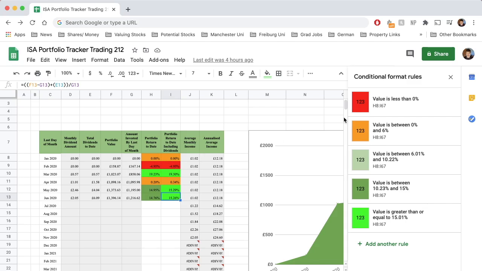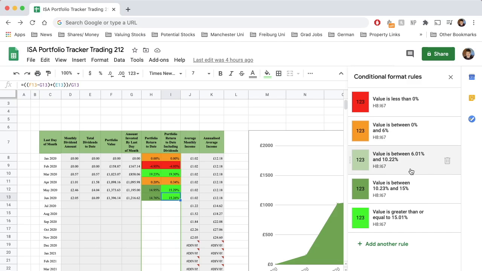Anything less than zero is obviously terrible. You're losing money, that's awful, so that's red. Anything between 0 and 6% is orange, because again, that's not great. You could get those sort of returns if you looked around, or maybe not now, but certainly 1% if you looked around in a savings account without taking any risk. So obviously we don't want to be in orange.